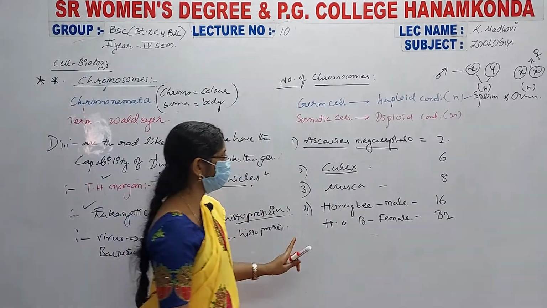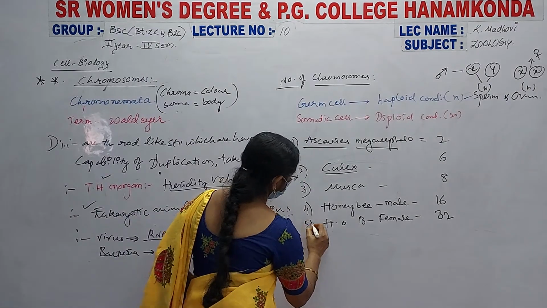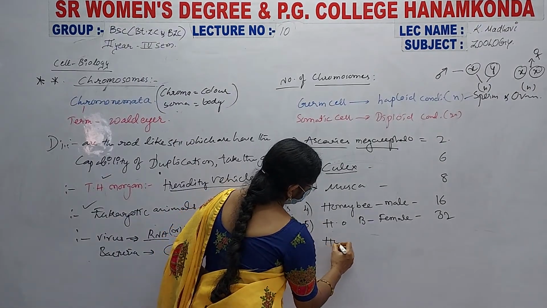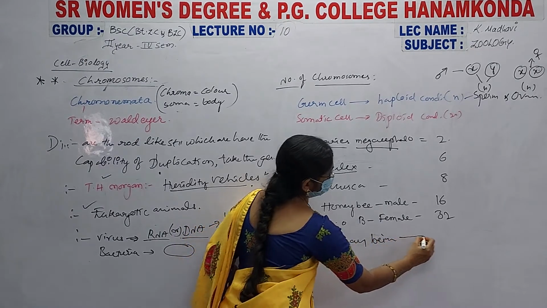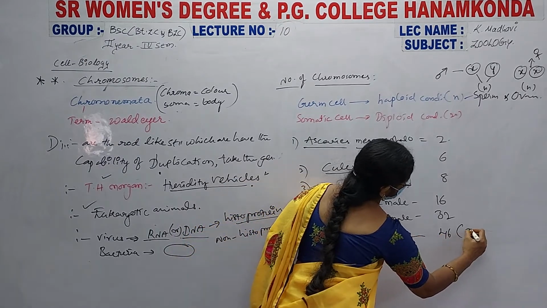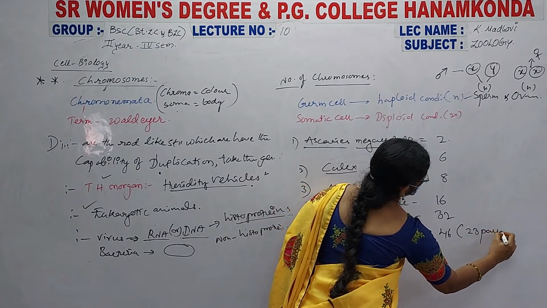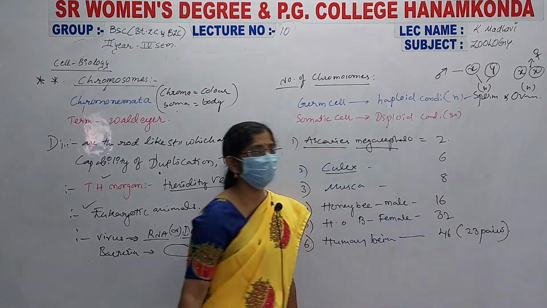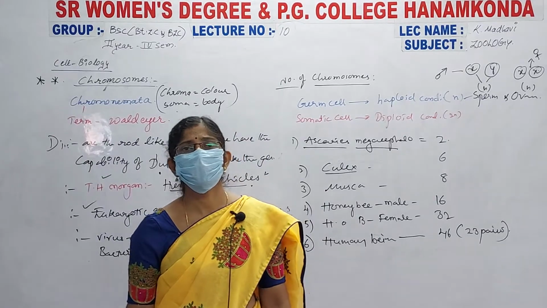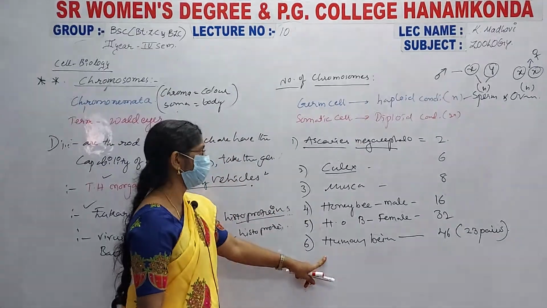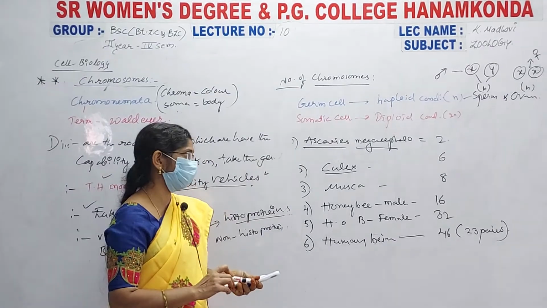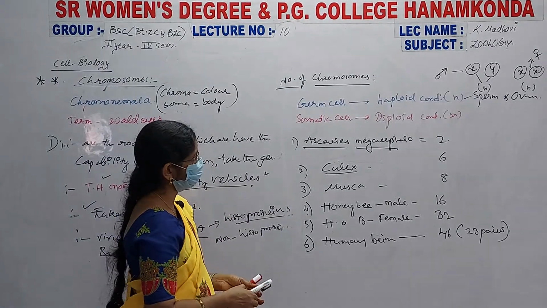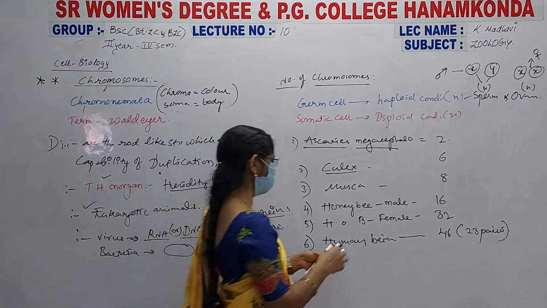Human beings possess 46, which means 23 pairs of chromosomes are present in our body. This is the numbering, and then the shape and size.